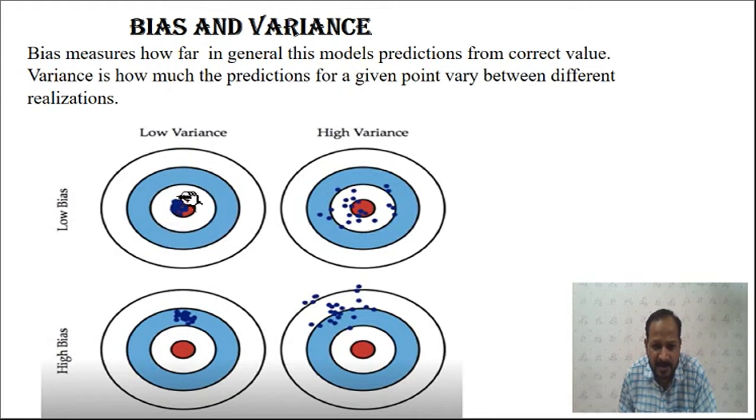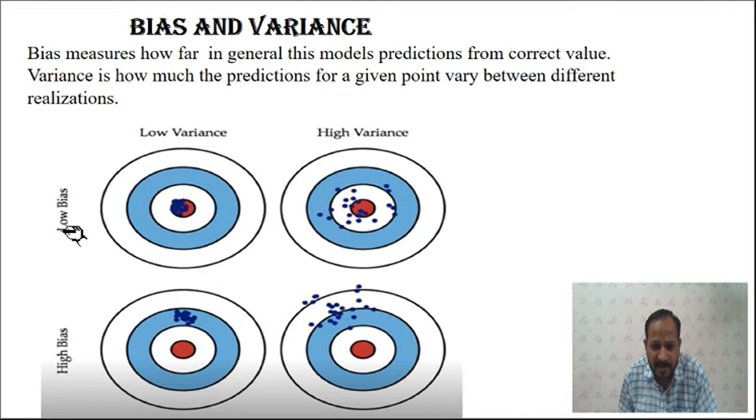So this picture gives you low bias, because predicted and actual values are the same, as well as low variance, because every time the predicted values are at the same point. Variance is similar to precision or repeatability, while bias is the error or accuracy. And here it is low variance and high bias, because the predicted values are away from the actual value, and it has low variance because all the predicted values are at the same point.